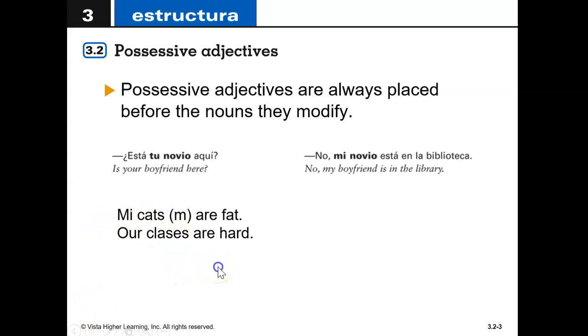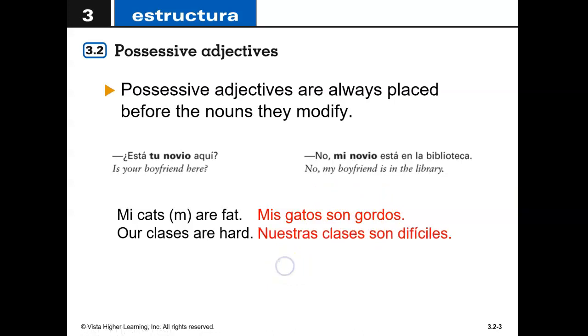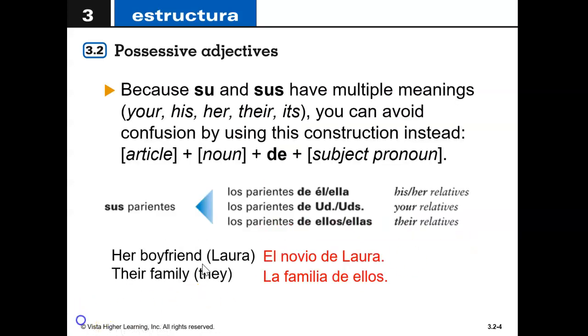Mis gatos son gordos. So you made it plural because gatos is plural. We don't have to worry about gender here. You want to say are so you don't use es. And then gordos, masculino in singular. Our classes. Well, clases is feminine and it's plural, so we should have gotten nuestras clases son difíciles. And hopefully you remember to make hard plural.